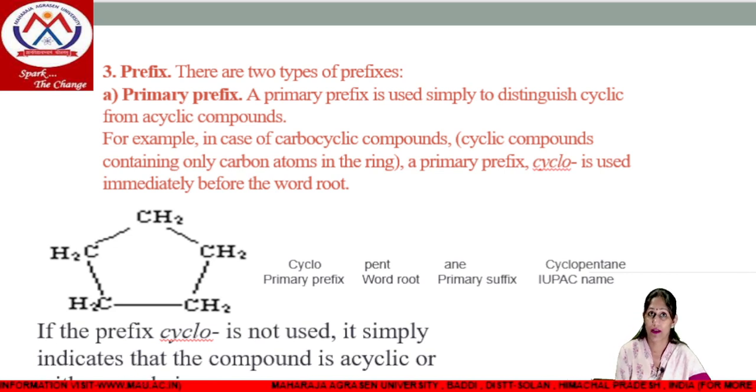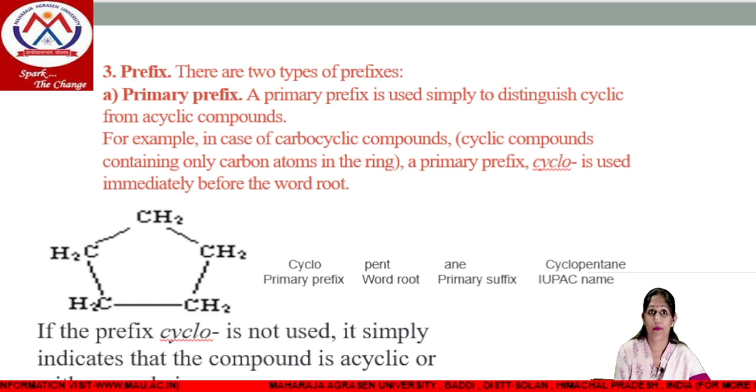Next is our prefix. Prefix is also further categorized into 2 types. First is primary prefix. Primary prefix is just added before your word root, which will distinguish whether your compound is cyclic or acyclic, means it is in a ring form or an open chain structure. For example, in case of carbocyclic compounds, carbocyclic compounds are those compounds in which only carbon atoms are present in the ring. In that case, we will use cyclo immediately just before your word root.